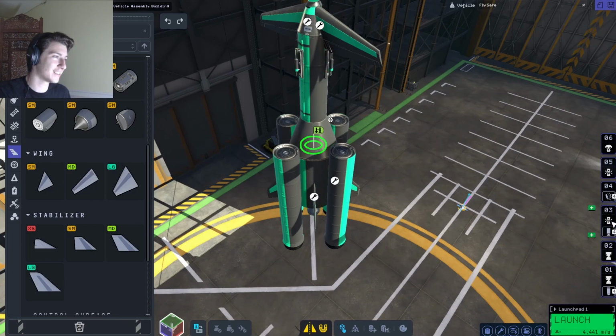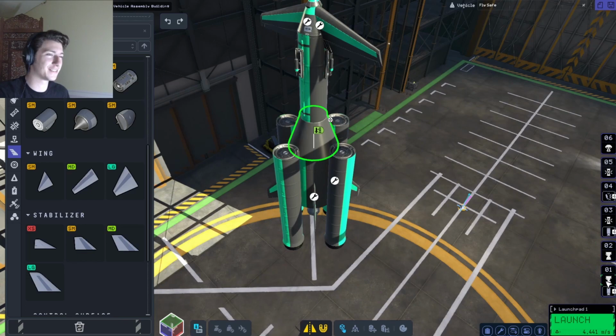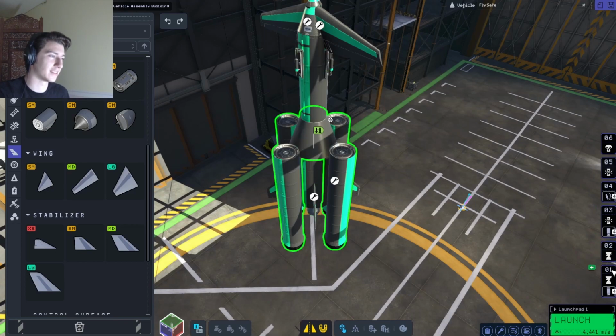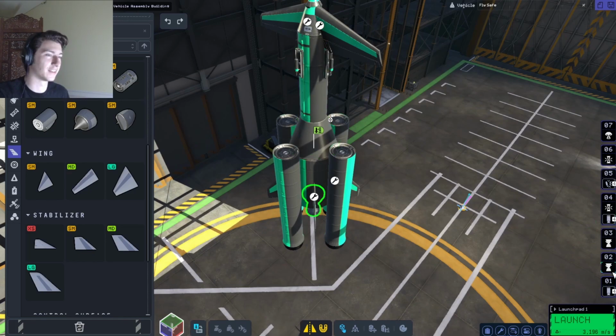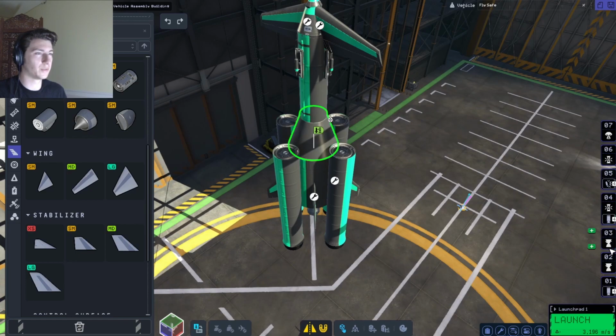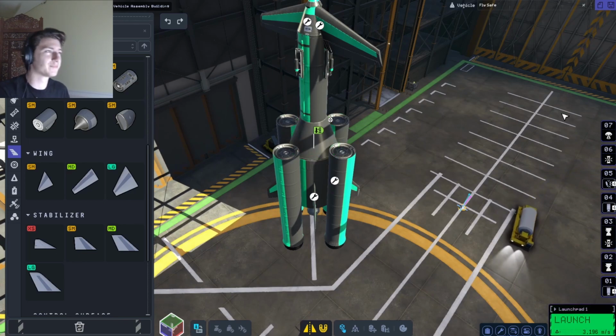So this and this can be the same stage, and then we decouple those, and then we decouple that. And then our parachute is last to activate, keeping it on there in case of emergency, but not anticipating we're going to need it. Actually, let's add a stage here. Add liquid fuel booster, and then decouple, and then activate. Okay, so this needs to happen here. Okay, let's give it a try, guys.